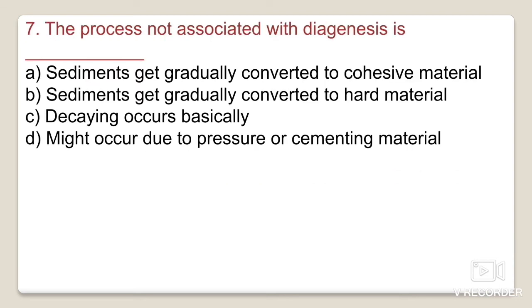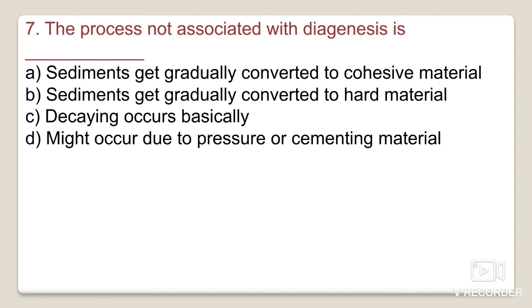Next one is the process that is not associated with diagenesis. There are four statements given here, and you have to tell which one is not associated with diagenesis. The first option is sediments get gradually converted to cohesive material, and sediments get gradually converted to hard material, which might occur due to the pressure or the cementing material.